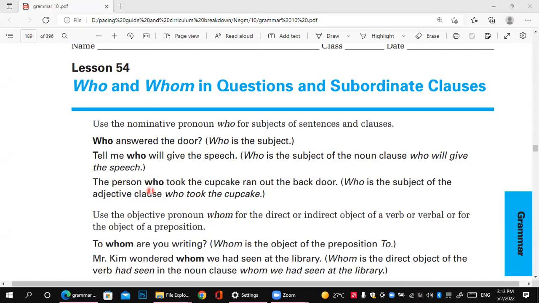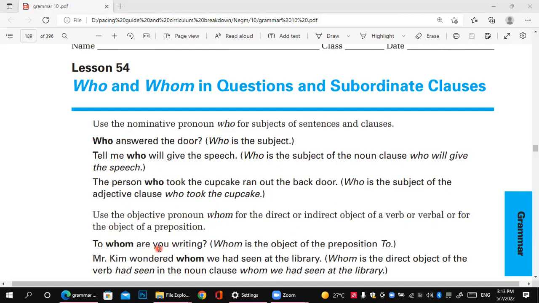Okay. So on the other hand, whom. Here we have to use the objective pronoun whom for the direct or indirect object. For the next example: to whom are you writing? To whom are you writing?